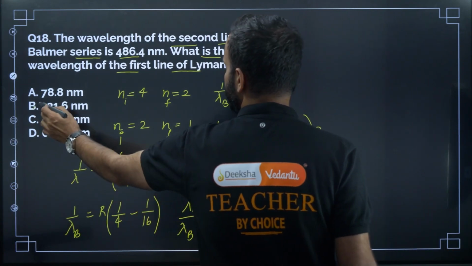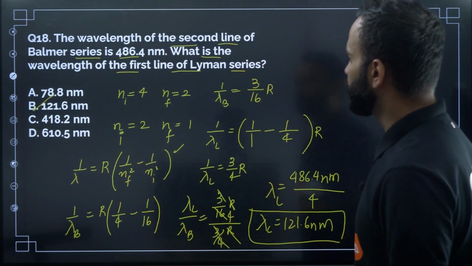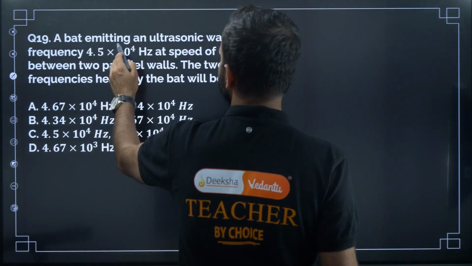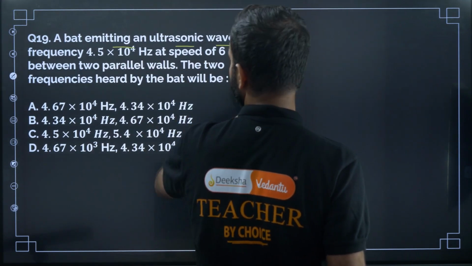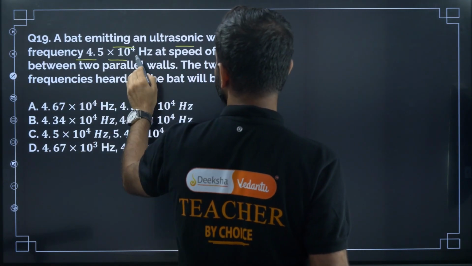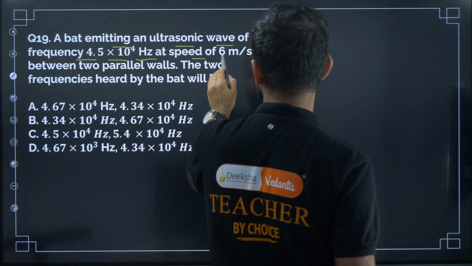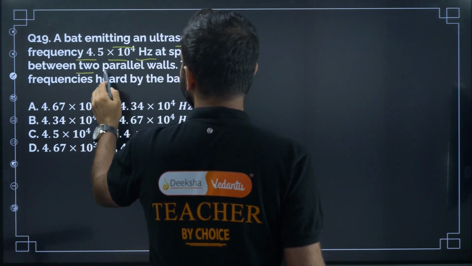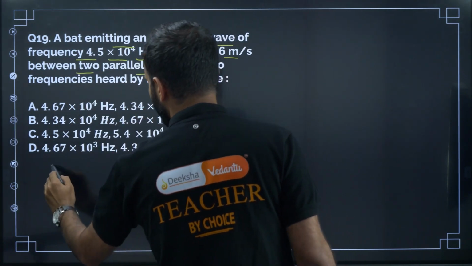So the correct option is B. Okay, yeah. Next one, question number 19. A bat emitting an ultrasonic wave of frequency 4.5 × 10^4 hertz at a speed of 6 meter per second between two parallel walls. Okay, so let us draw the diagram.